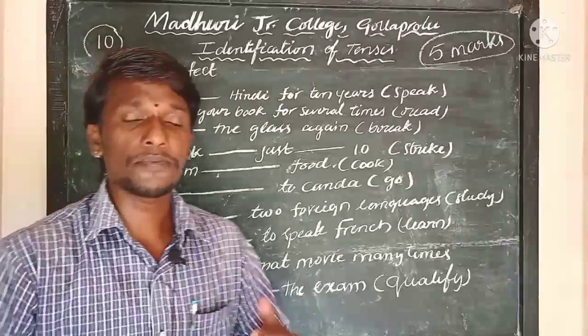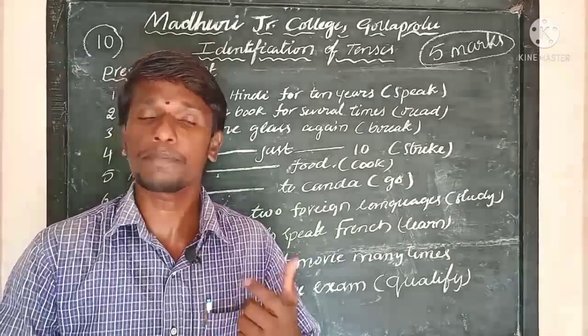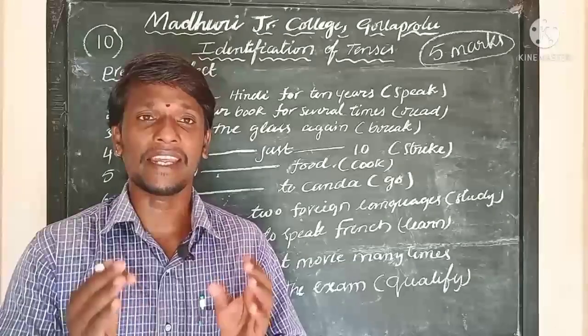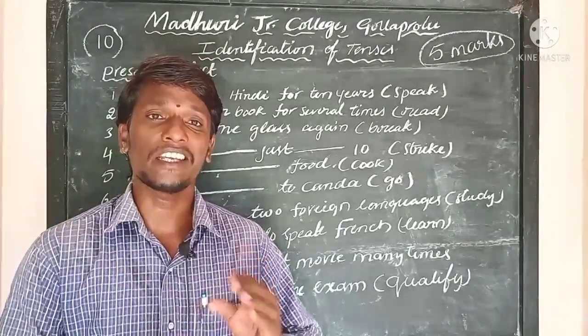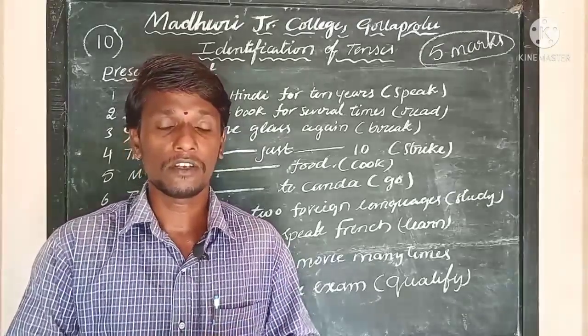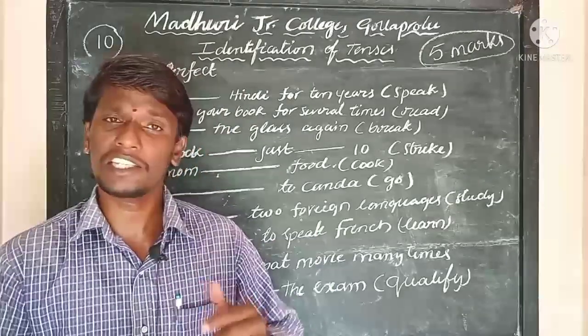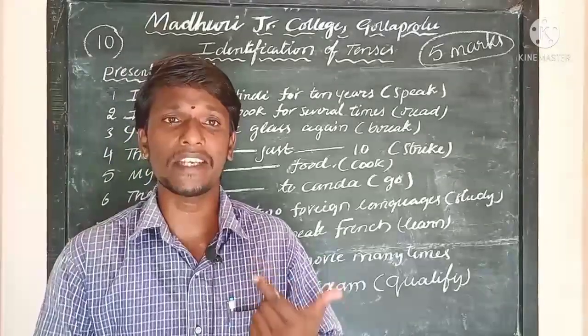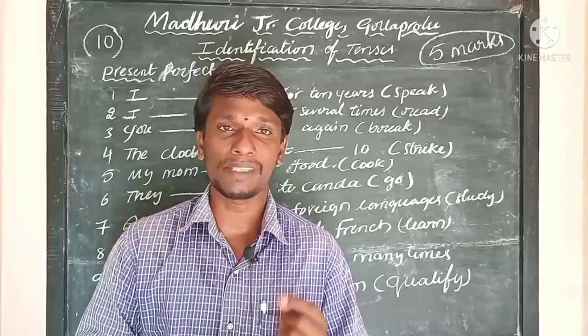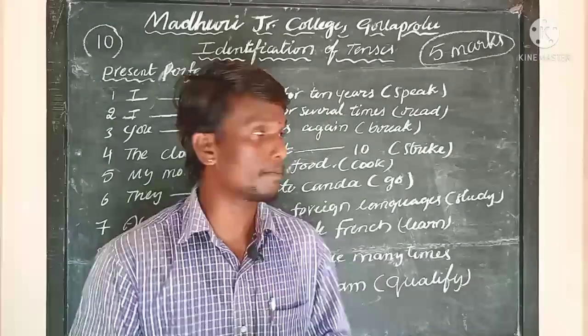See how a present perfect tense is identified. What does a present perfect tense mean? Present perfect tense refers to an action which started at an indefinite time in the past and continued in the present, or simply you can say that just completed actions can be written in present perfect tense. The structure of the present perfect tense is subject plus have or has plus V3 plus object.